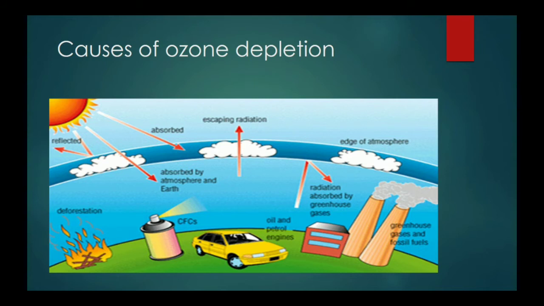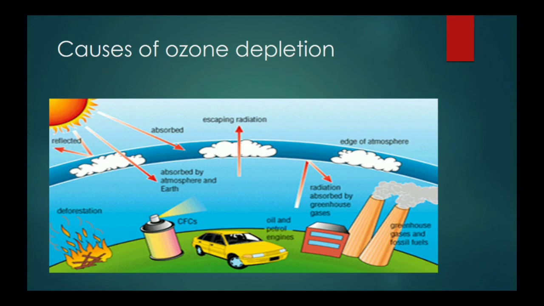The chlorine combines with ozone, taking one atom of oxygen, and the ozone breaks down into oxygen. So from that particular area where the CFC percentage is more, the oxygen will be more and the ozone will deplete. And in this way, the depletion of ozone takes place.